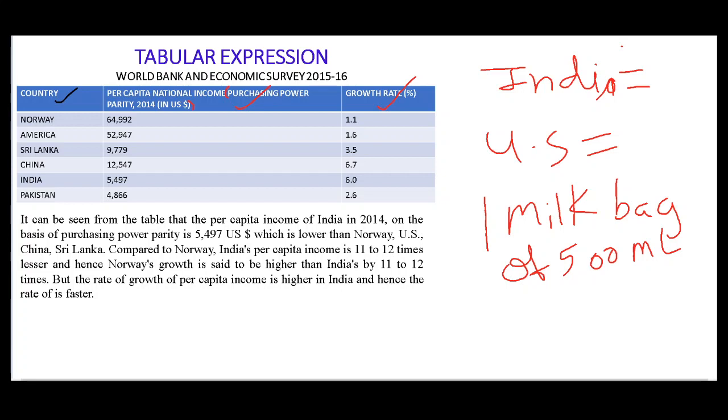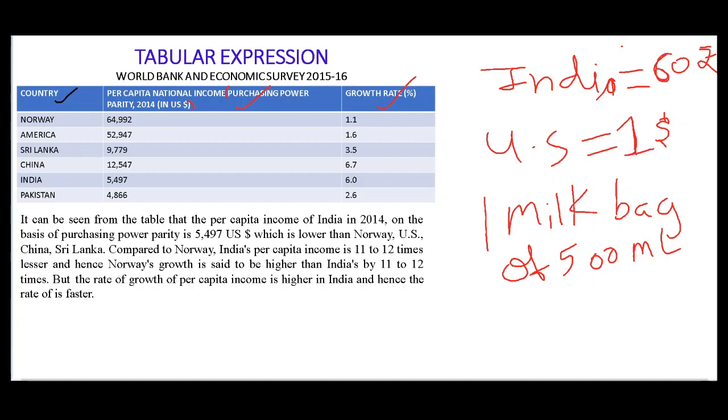If you want to buy one milk bag of 500 ml, then in India, say for example, you have to spend 60 rupees. And if you are in US, then you have to spend only $1. This is the difference, means purchasing power parity difference is there. Here the value of money is only 1 and here it is 60.